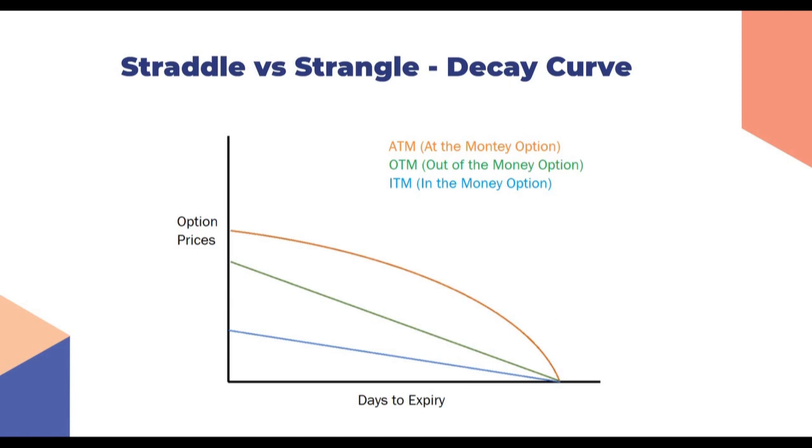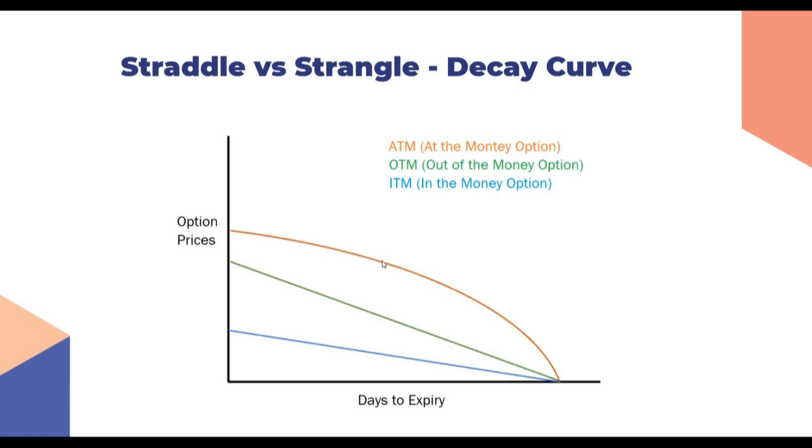Now let's talk a bit about the decay curve of a straddle versus a strangle. We all know that the theta decay curve looks like this. We have seen this in many videos, and we have been studying it all this while. That theta decay curve looks like this, but that is for ATM options. If we look at the OTM options, which is this green one, the theta decay is much faster earlier in the expiry.